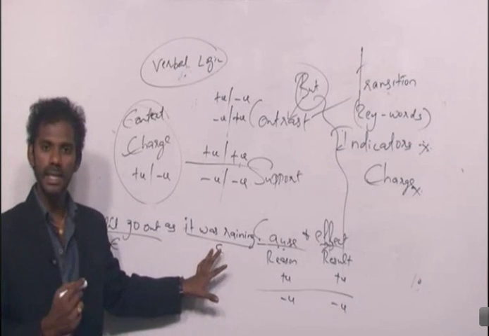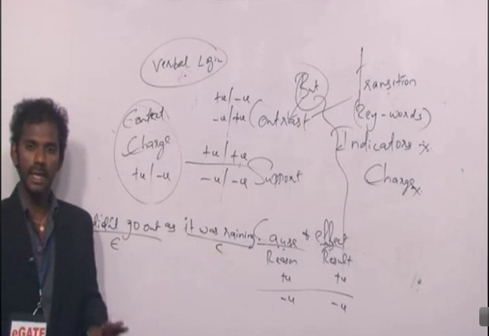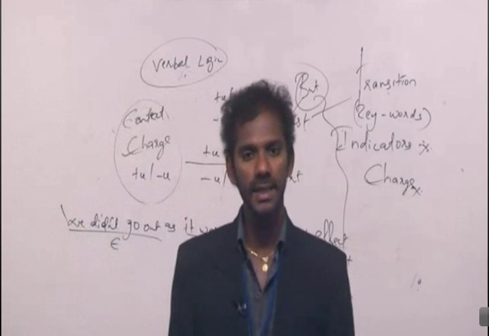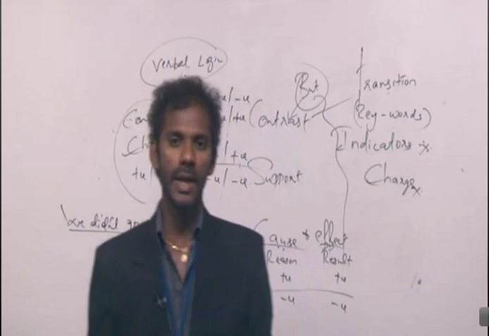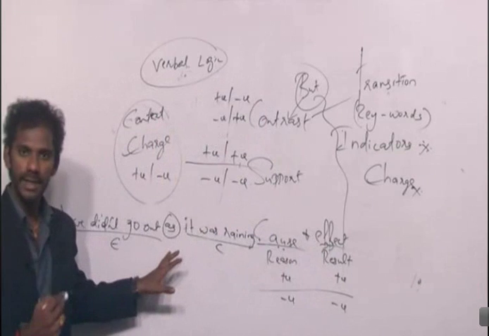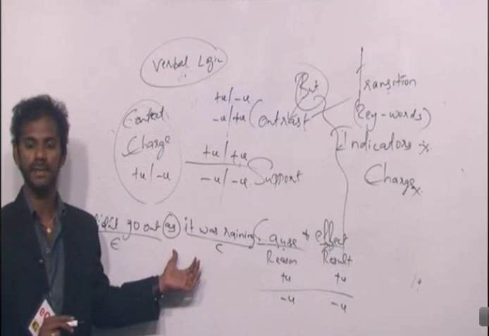So this is the cause or the reason and this is the effect or the result. Clear? Now as I said, any word that joins a reason and a result is termed as a cause and effect indicator. So I can say in this sentence, as is a cause and effect indicator because the cause and the effect are clubbed by as.